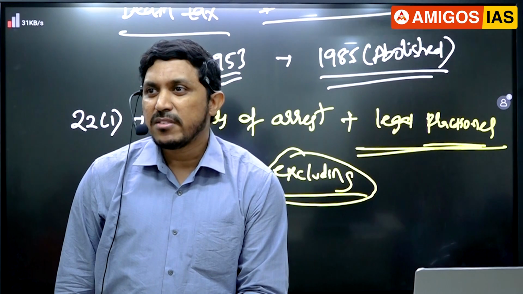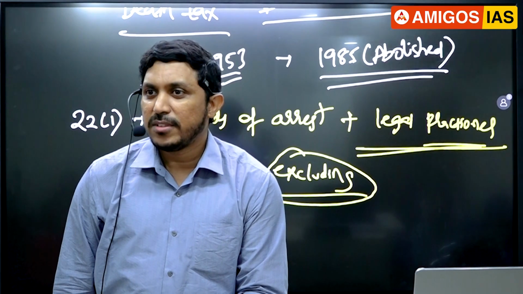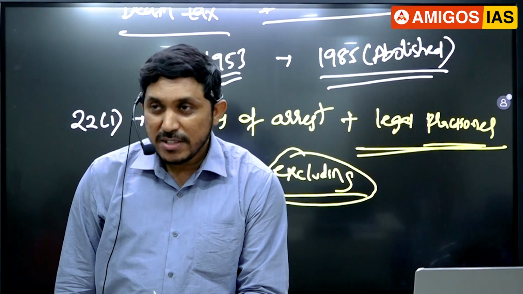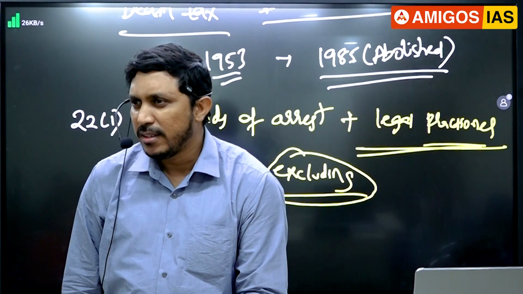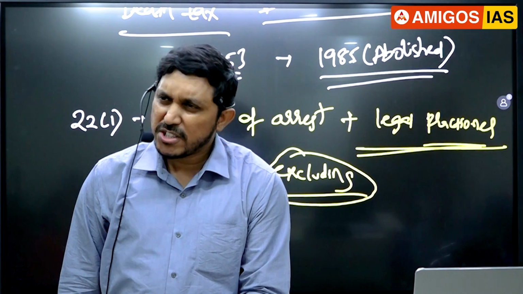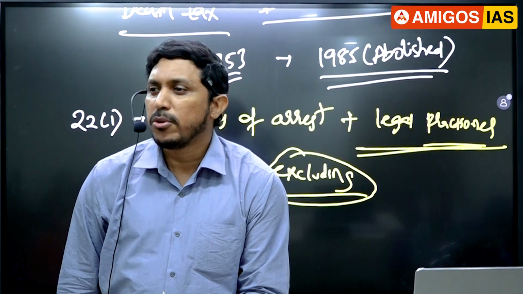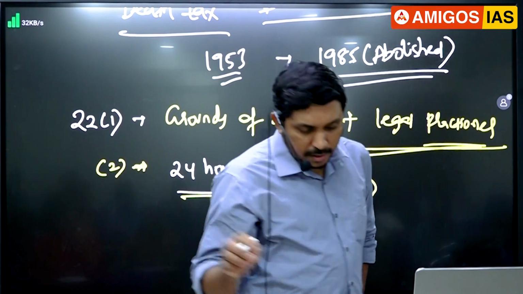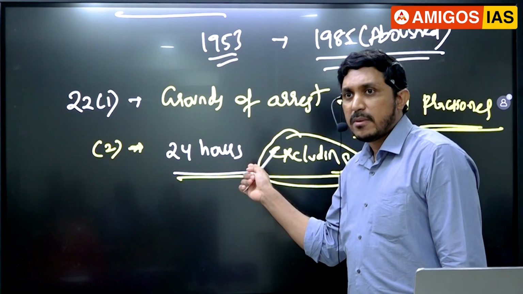UPSC played a reverse game last year. They told, as per POTA, a person who is under custody and if they admit to their offense they are considered guilty, and UPSC said no. Okay, it is there in POTA, but what UPSC told is that it is not there in POTA. Understood the point? In POTA, if you make a confession while in police custody, it is considered proved and treated as evidence. UPSC said it is not in POTA, so that option is wrong. Okay, fine, guys. So the Kejriwal case and the Prabir Purkayastha case are very much in the news and can be asked in the exam.